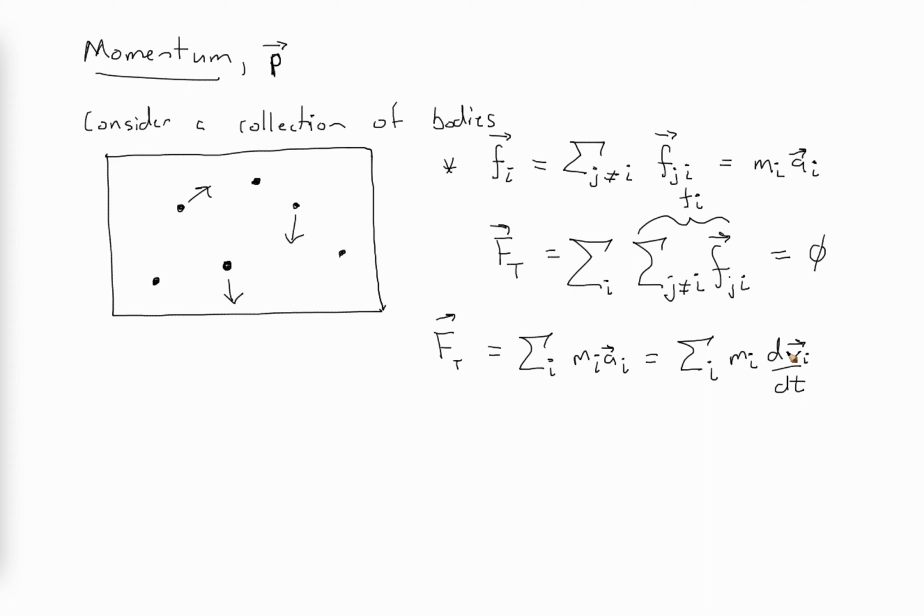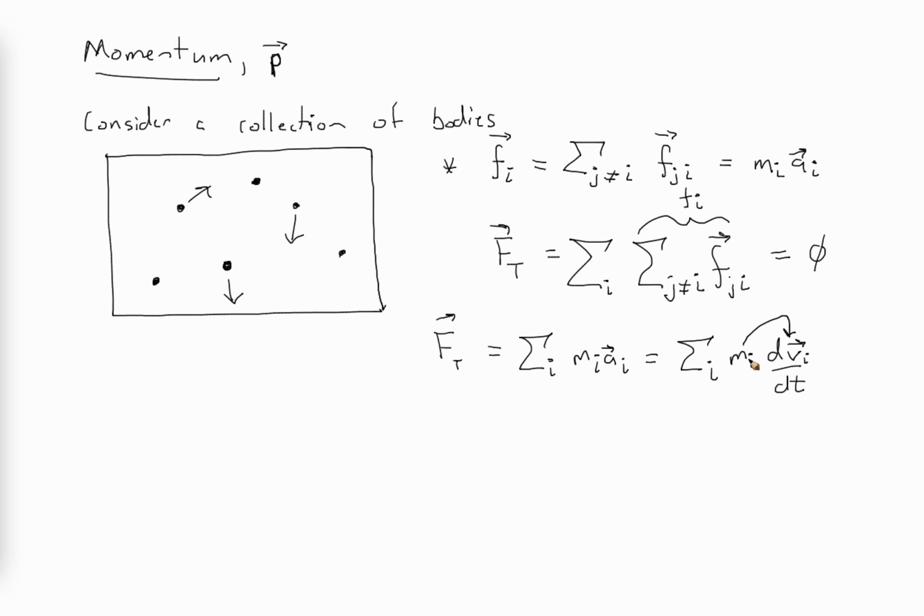Now, one of the rules for taking derivatives, and you'll have to take some calculus if you want to learn this, is that when you have a function multiplied by a number, you can take that constant, as long as it's a constant and mass is a constant, in and out of the derivative. So in other words, I can move this mass from outside of this derivative to inside of the derivative. So the mass of the ith particle times the rate of change of the velocity of the ith particle is the same thing as the rate of change of the mass times the velocity of the ith particle. They give the same answer.